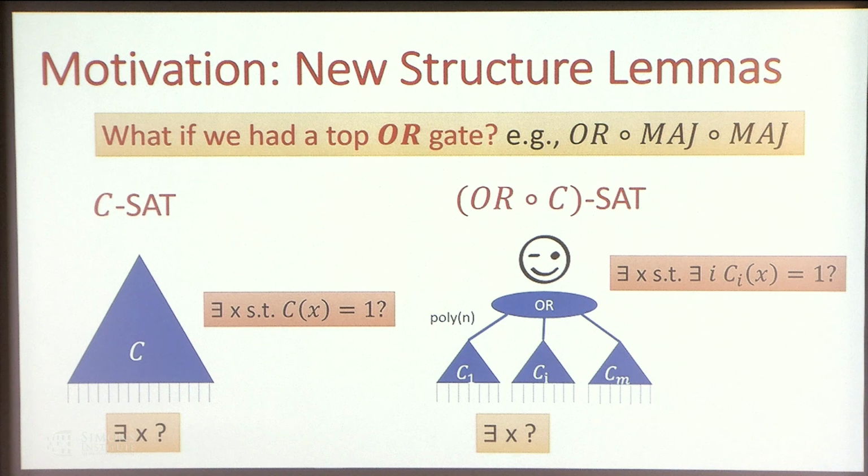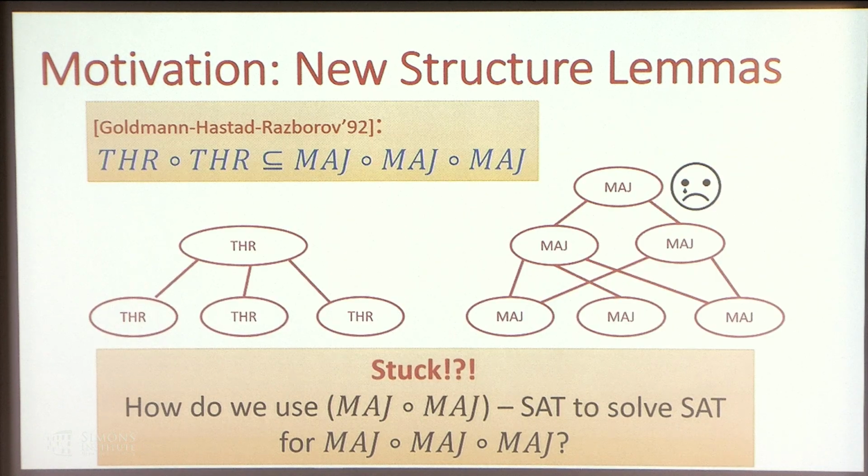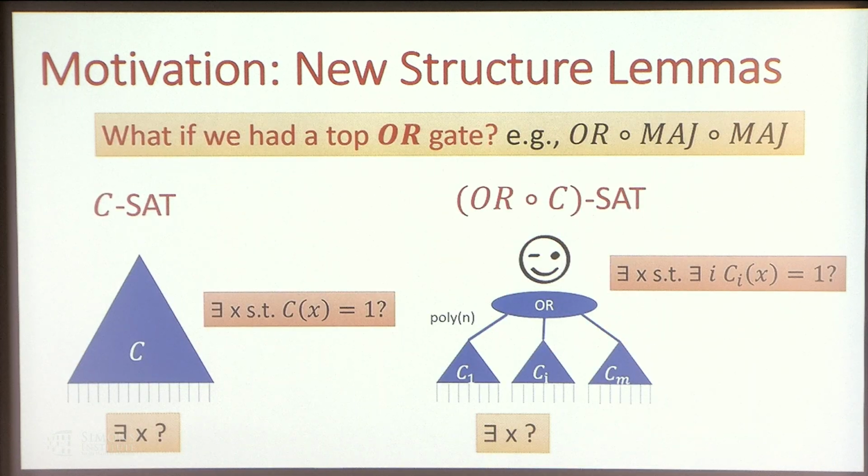But what if we had a top OR gate? So imagine this gate is now an OR, so these people will be happy. Because suppose we have an algorithm for C-SAT, then automatically it implies an algorithm for OR of C-SAT, right? Because you can just enumerate all these subcircuits and apply the SAT algorithm for each of them. And since we have a non-trivial saving of super polynomial, a polynomial fan-in here is okay.